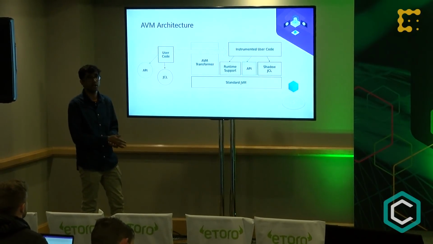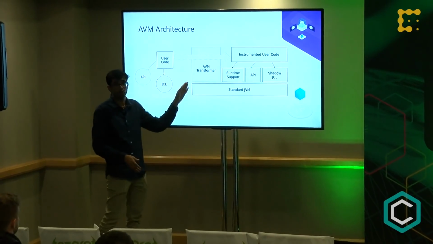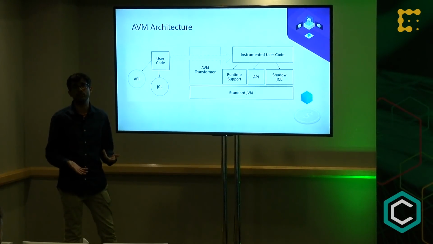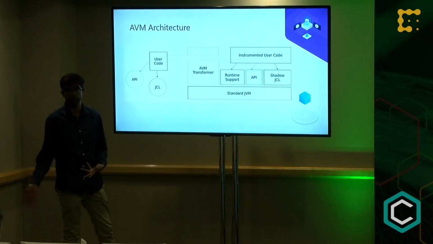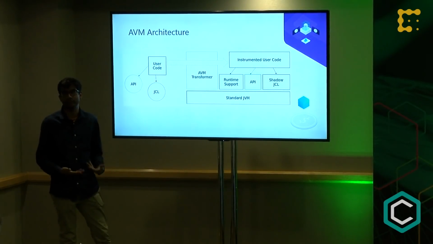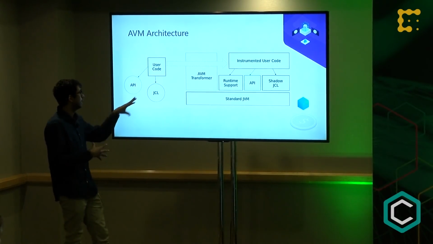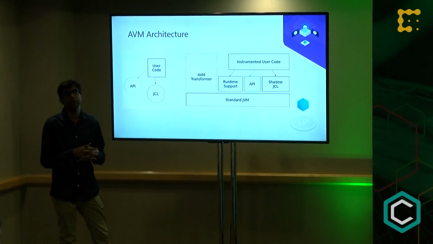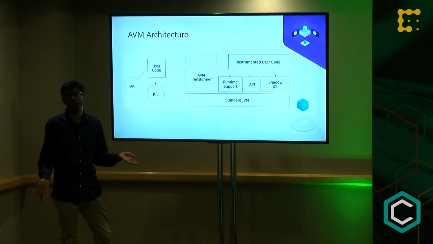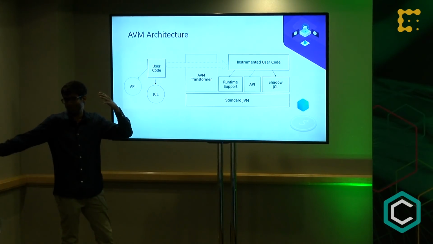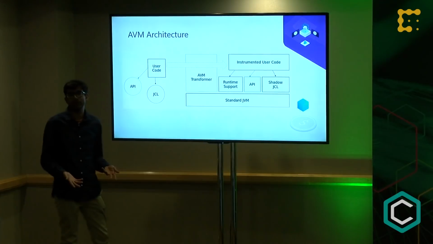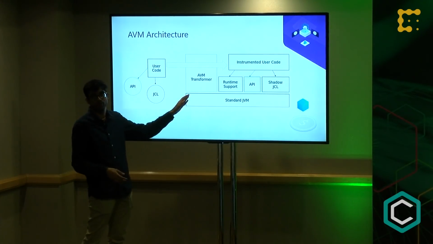When you deploy your contract, the first thing it's going to hit is this AVM transformer. We use ASM, if people here are familiar with that technology. It's a suite of libraries that's really good for reading and modifying Java bytecode. So the AVM transformer is going to modify whatever bytecode you've been given, as well as validate some of the assumptions, because we have restricted the scope of the JCL in many ways. A quick example is that multi-dimensional arrays in the JCL have no practical restriction. I think the real restriction is like 255 by 255 and so on. In AVM code, you can only have up to 3 dimensions. That's an example of the kind of transformations and validation that the AVM transformer is going to do.